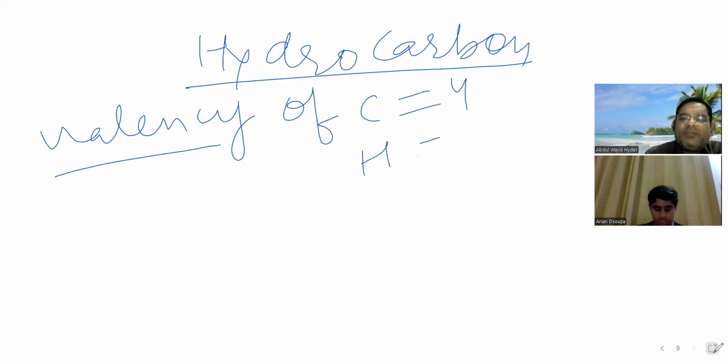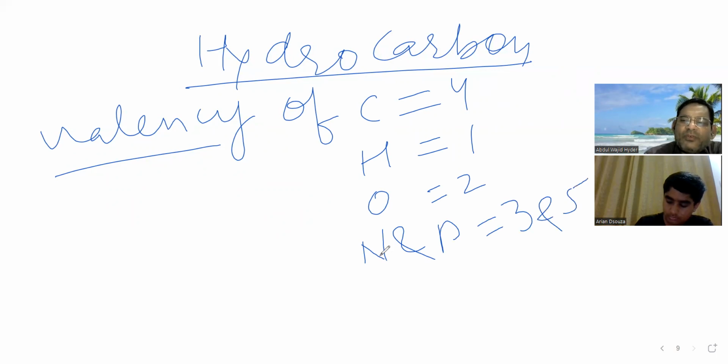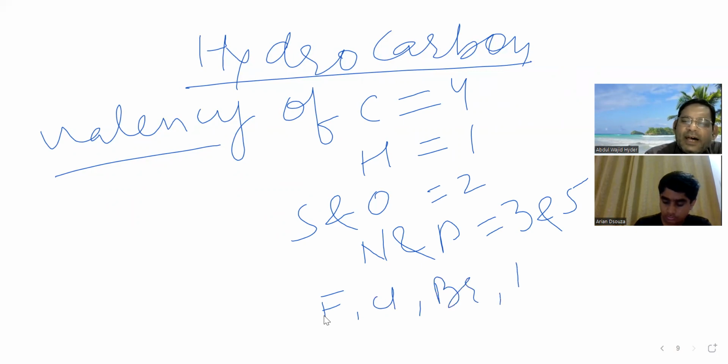Valency of hydrogen will be 1. Valency of oxygen will be 2. Valency of nitrogen and phosphorus will be 3 and 5. Valency of oxygen and sulfur will be 2, and valency of chlorine, bromine, and iodine will be 1.